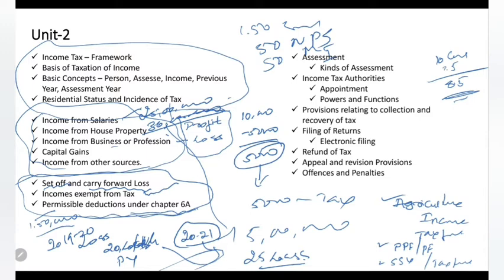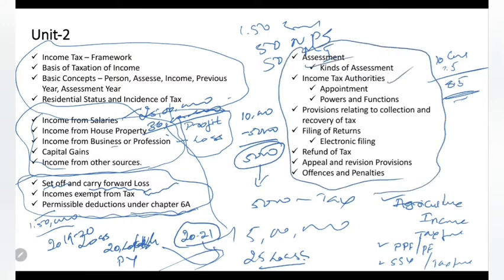Once we are clear with the basic concepts of income tax, the next important aspect is how we do our assessment, who is the authority to collect the taxes, who will appoint them, and what their powers and functions are. Then how do we file tax returns, what is the refund of tax, if extra tax is paid how do we get it back, and if there are any appeals, what are the steps, and what are the offences under the Income Tax Act and the penalties for them. Those things we will see.